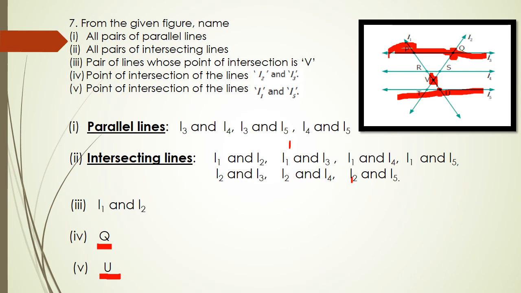L1 and L2 intersect at V. So L1 and L2 is one pair. L1 intersects with L3, L4 and L5. Similarly, L2 intersects with L3, L4 and L5.